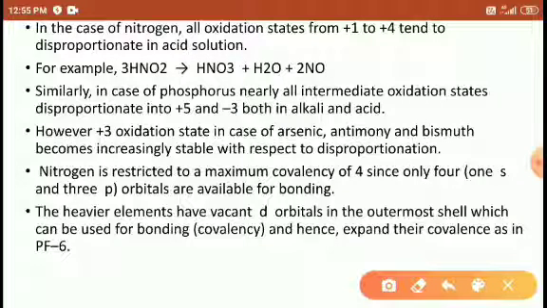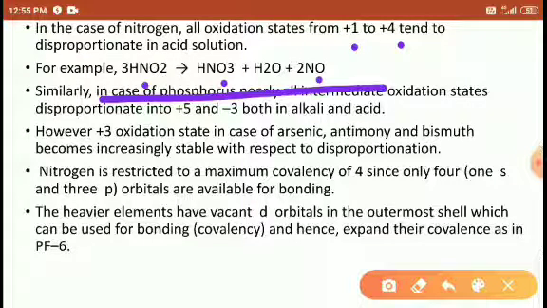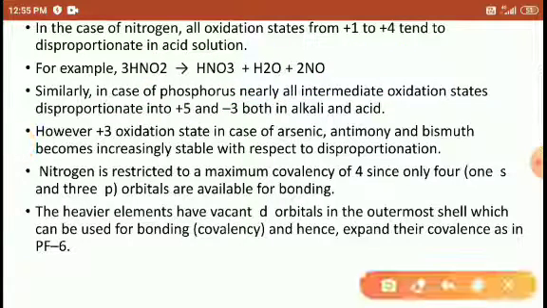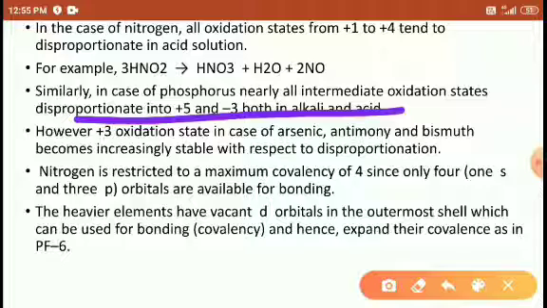So for nitrogen, we show the +1 to +4 oxidation states. The examples are HNO2, HNO3 and NO. This we call a disproportionation reaction, because in a single chemical reaction, the nitrogen is present on the reactant side as well as the product side, but its oxidation state is different.